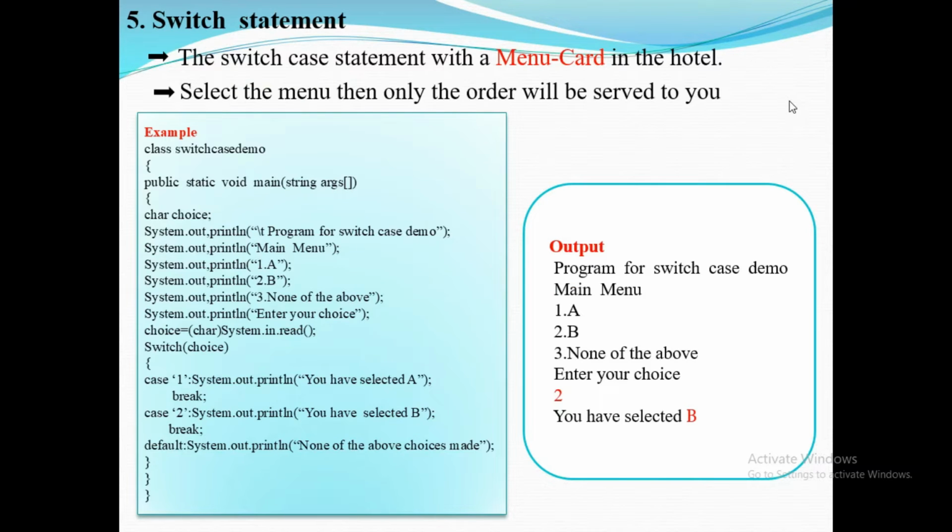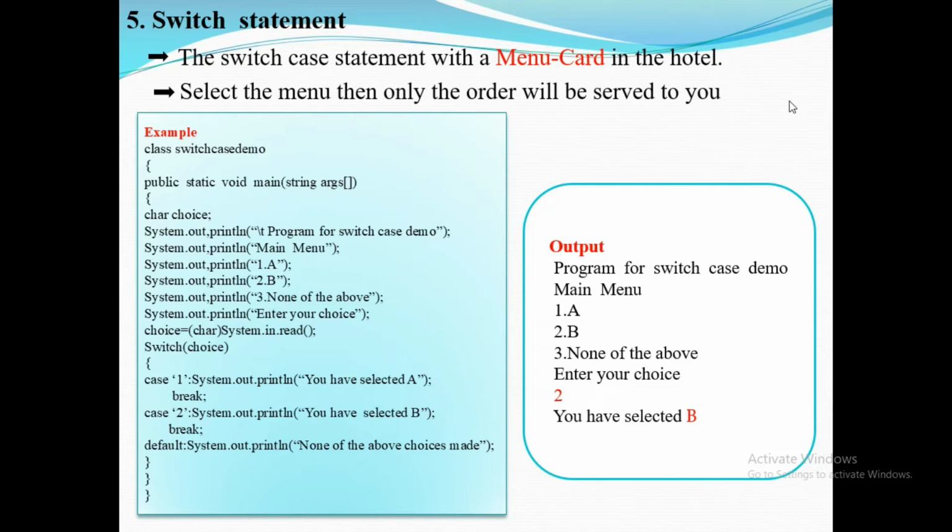Then the switch case statement is like a menu card in a hotel. That means you select from the menu, and only then will the order be served to you. For example, the class name is SwitchCaseDemo, in the main function. Here one variable is choice. Here there are three items: A, B and none of the above. Then give the choice. If you give case 1, it means you have selected A, then break, then end of the session.